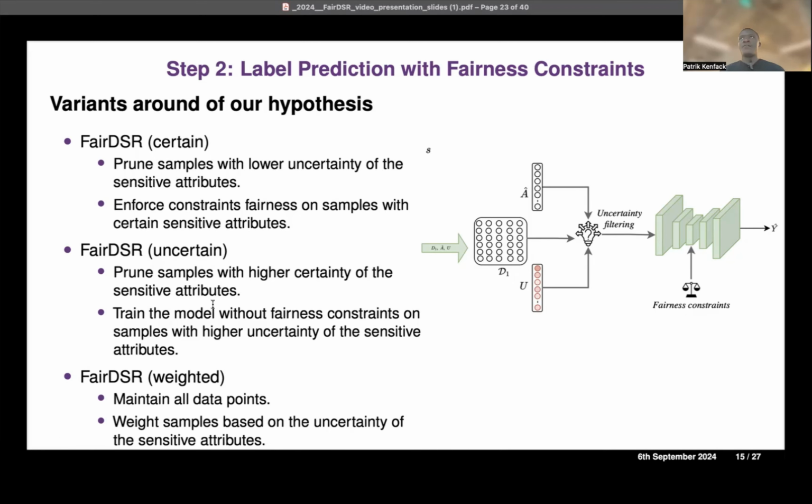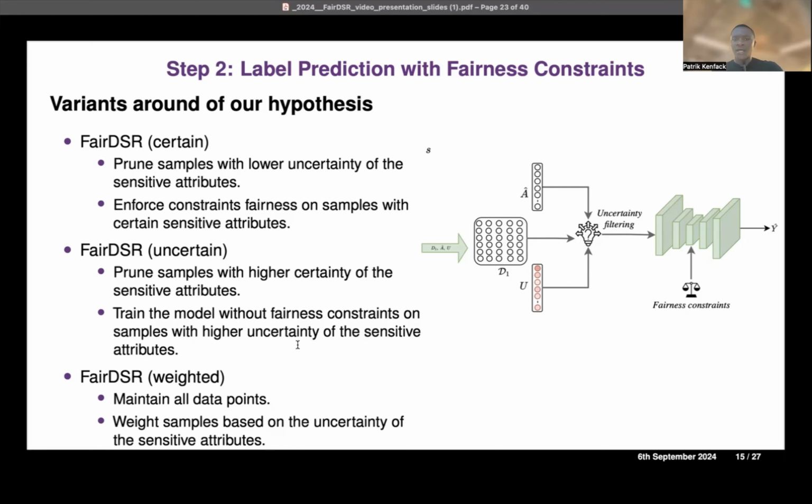This can also address some ethical concerns that occur when we predict the sensitive information of people. So instead of using the predicted sensitive attributes, a variant of our method is to just use the estimated uncertainty of the predictions. For that, we can prune out samples with higher certainty, or lower uncertainty, in the predictions. Then we train the fairness model without any fairness constraints using samples with higher uncertainty of the sensitive attribute. And we actually show that this follows our hypothesis that the model can hardly discriminate against samples with high uncertainty.